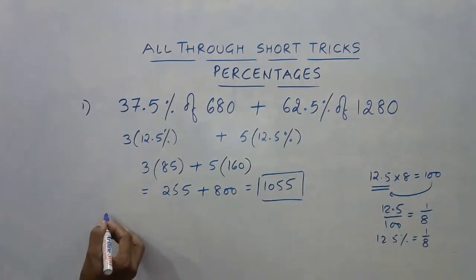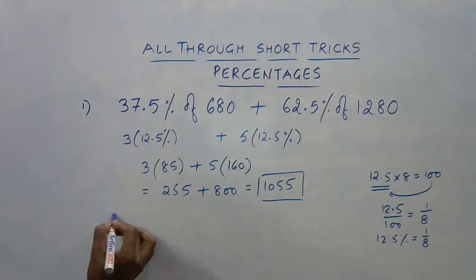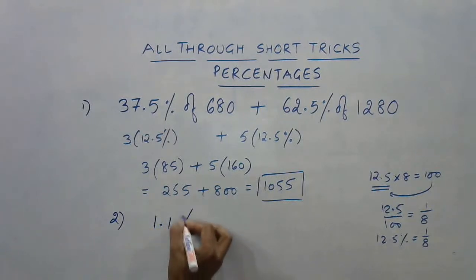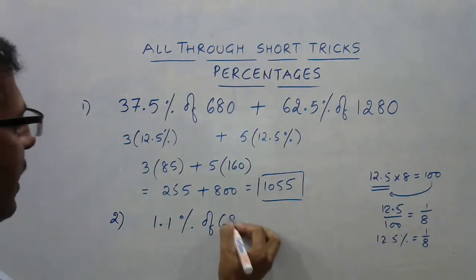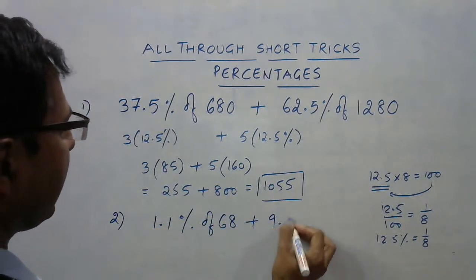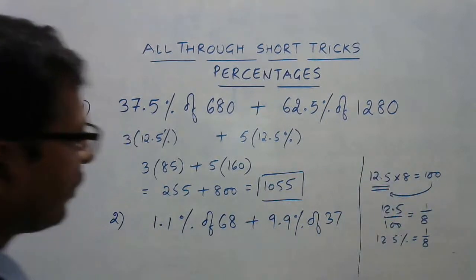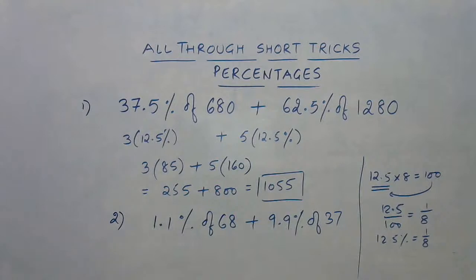A similar question, and you need to be again very sharp at finding the percentages. These are all short trick based percentages. Okay, this is 1.1% of 68 plus 9.9% of 37. Now can you tell me the answer for this one? I need a very quick response here, and I know so many of you will get the answer very quickly for this question.